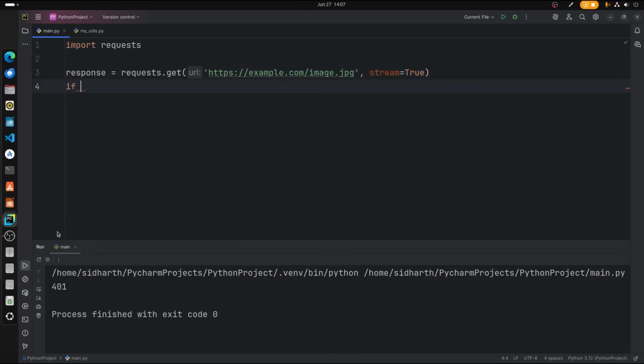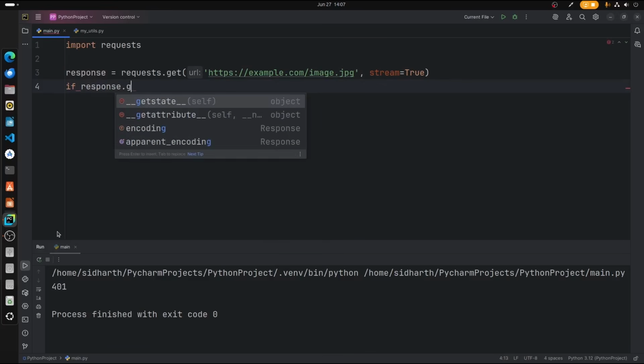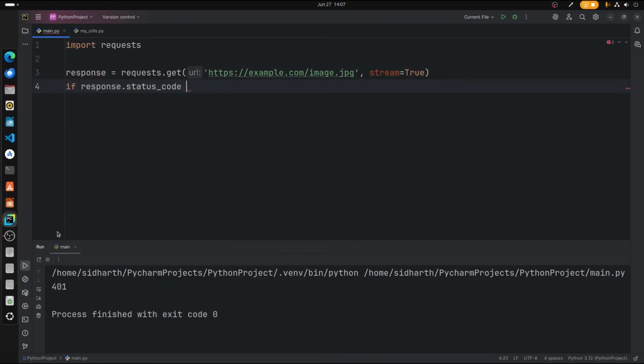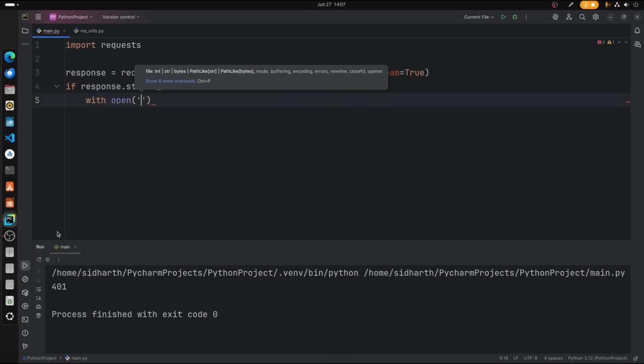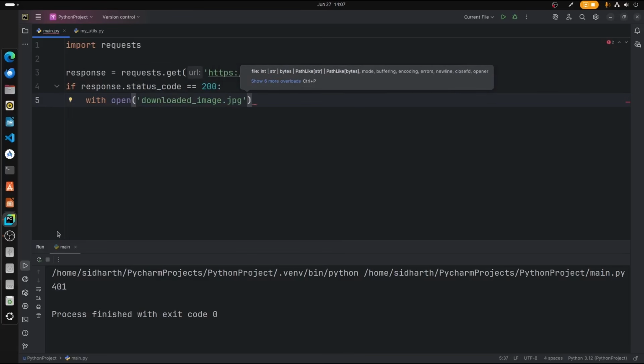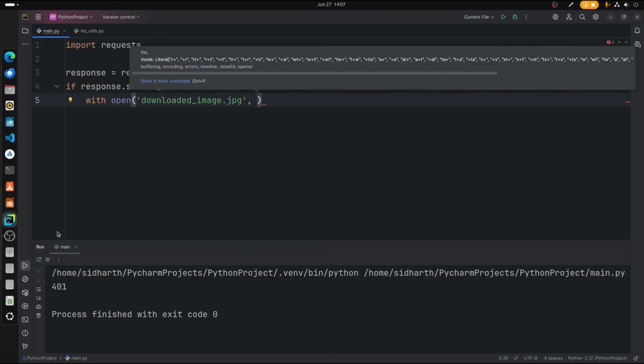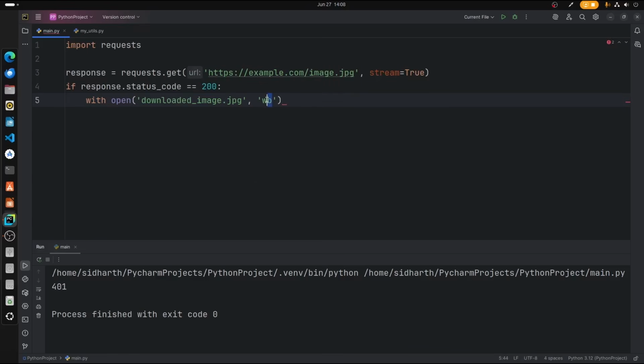Now if response.status_code is equal to 200, if we succeed, then with open, what we're opening is downloaded_image.jpg, with wb format. So what's wb anyway? wb stands for write binary.